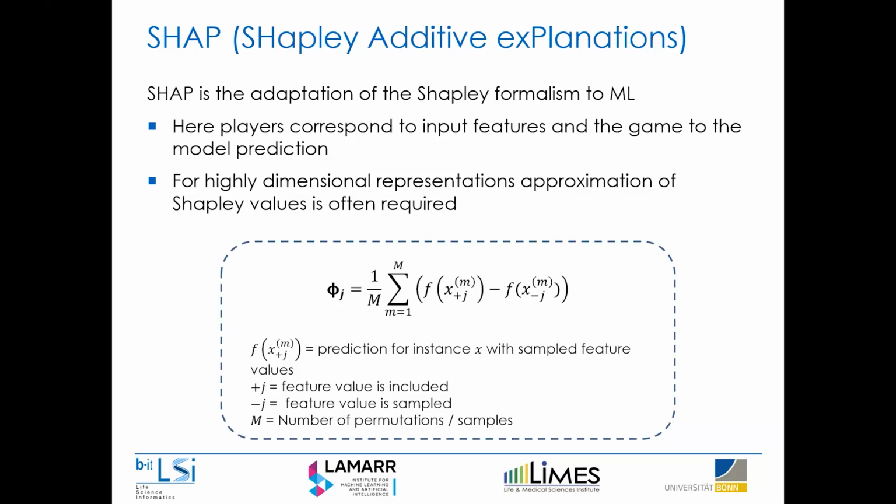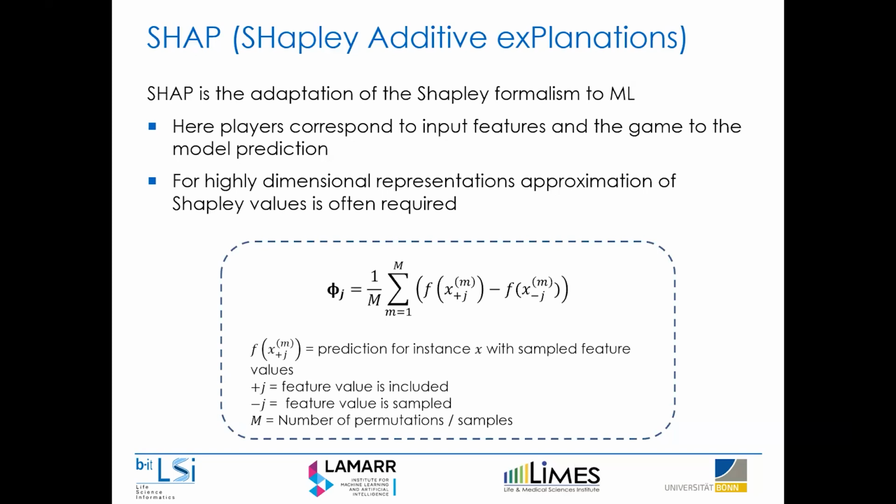So SHAP calculates the mean marginal contribution of all feature coalitions for each respective input feature. However, as you can imagine, if you want to do this exhaustively, it is quite hard because it scales exponentially with the amount of features or your feature input space. So it's an NP-hard problem, which is computationally infeasible.